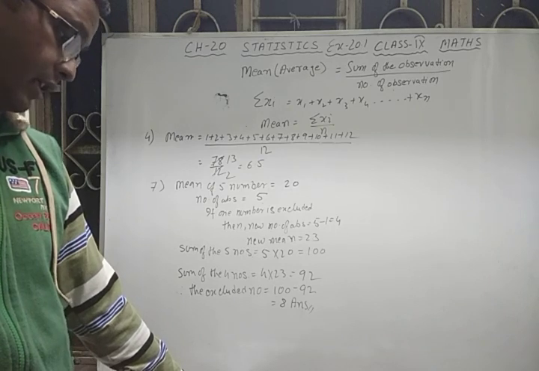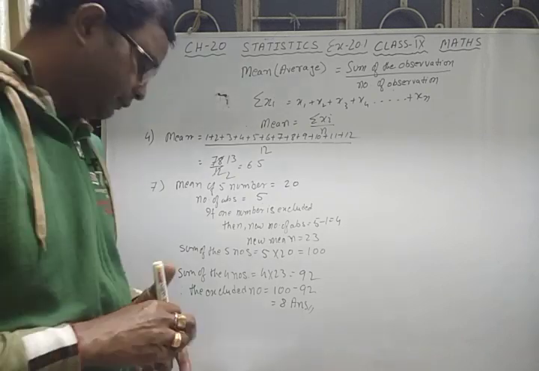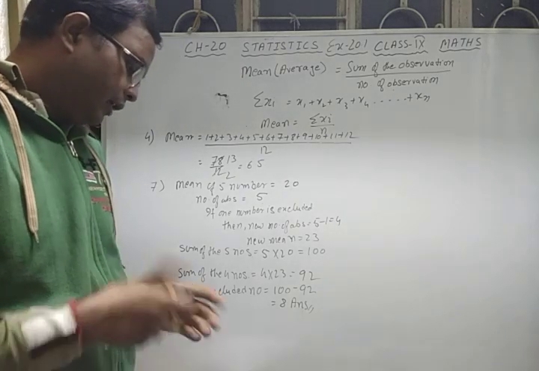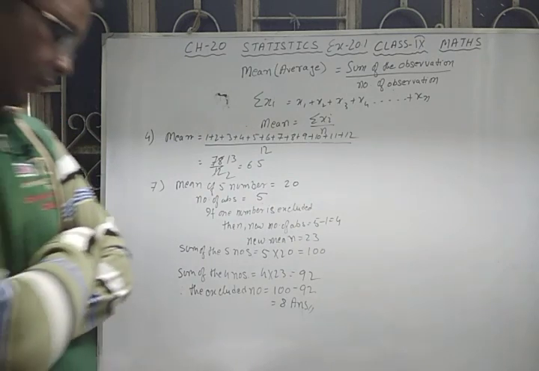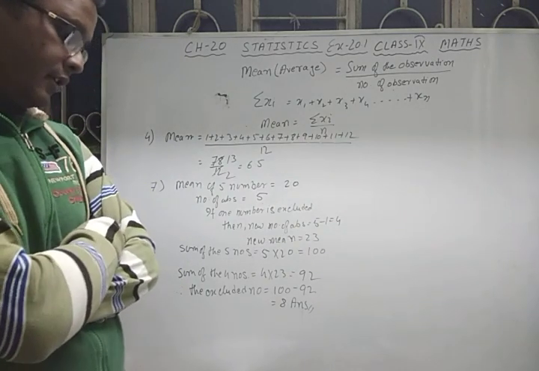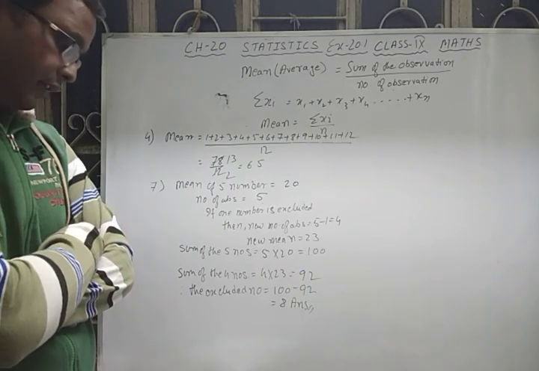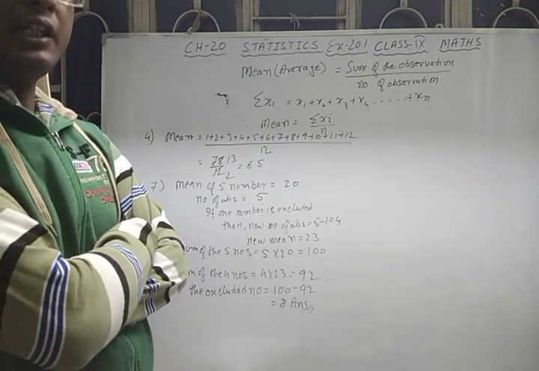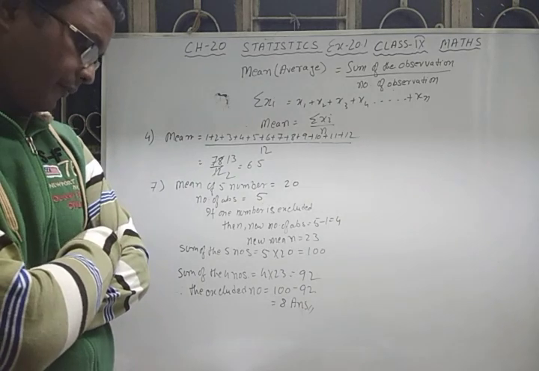Question number 12, you see, it's a very important question. The mean of 9 observations was found to be 35. Later it was detected that 81 was misread as 18. There was a number 81, but somehow it was misread as 18.